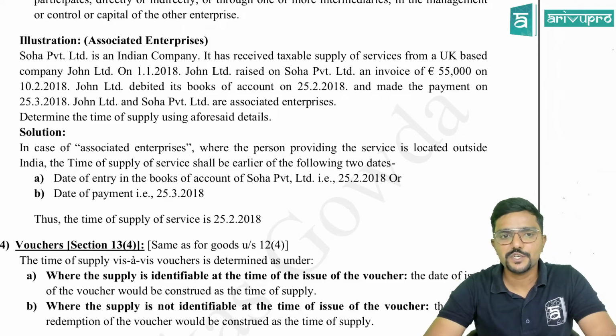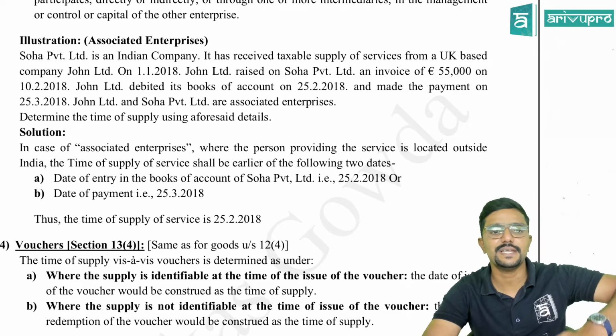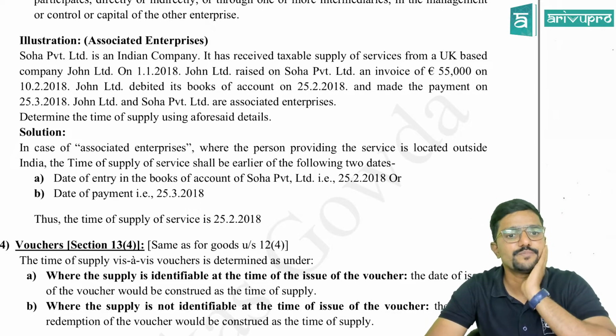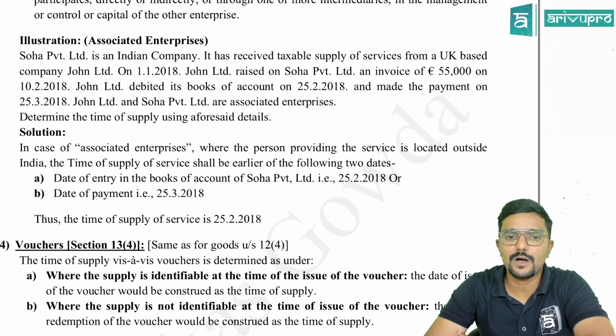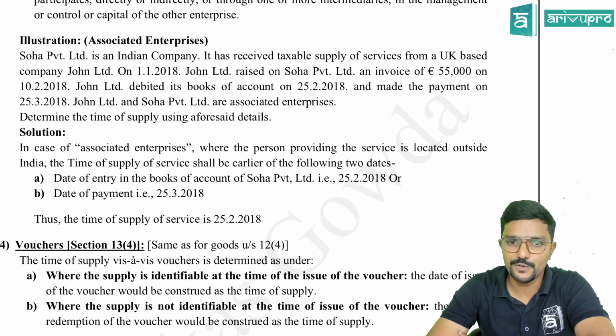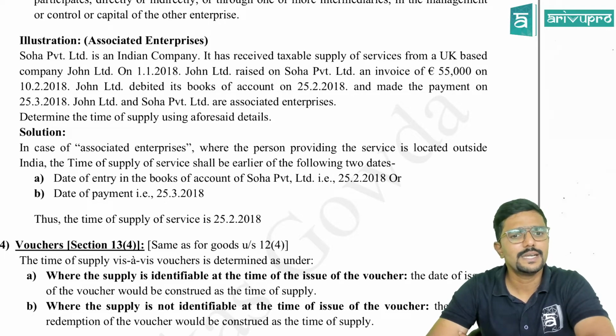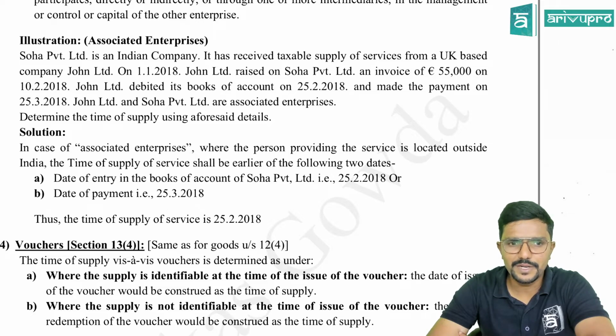Illustration. This is an illustration on associated enterprise. Soha Private Limited is an Indian company. It has received a taxable supply of services from UK-based company John Limited. So supplier is outside India, recipient is in India. On 1st January 2018, John Limited raised on Soha Private Limited an invoice of 55,000 euro on 10th February 2018.